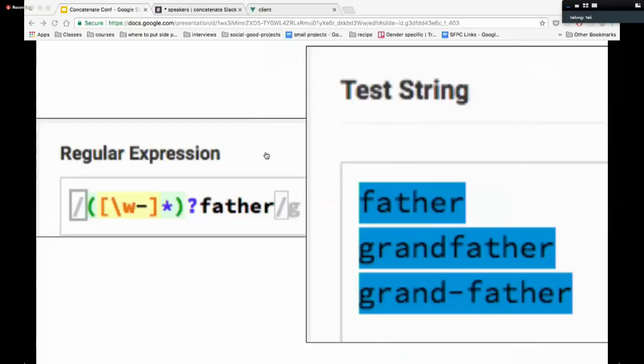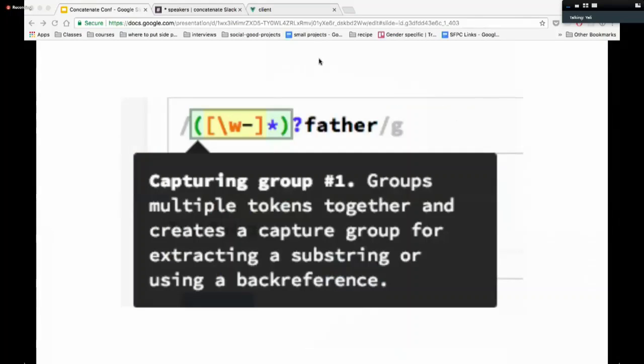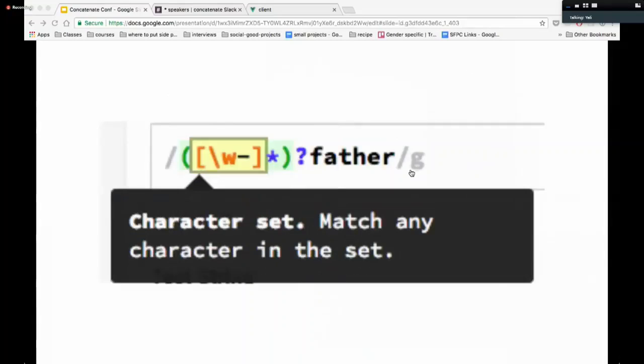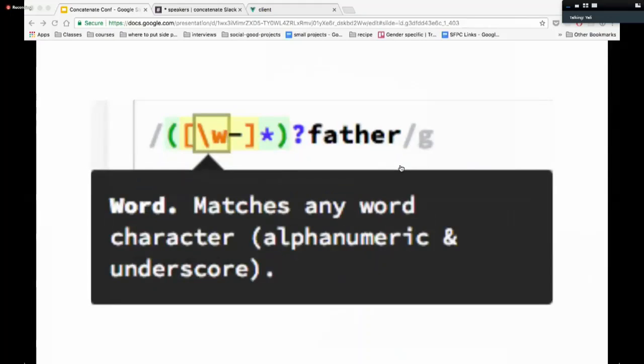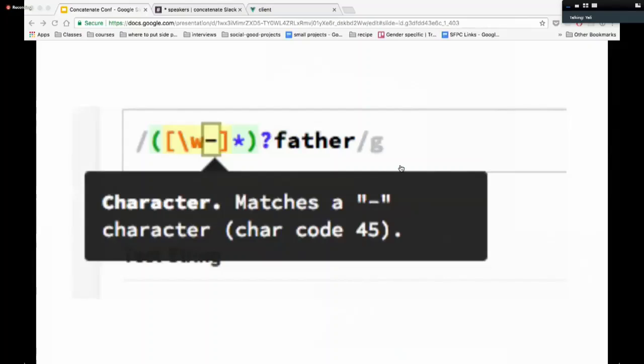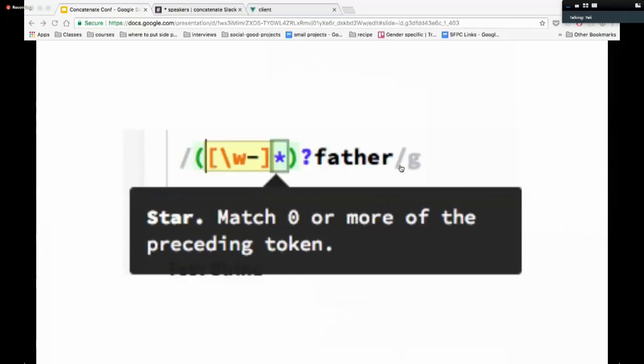So I'm going to go through the regular expression one by one. This is a group, so all of these together. And then the square brackets are saying this is a character set, so you can match any of the characters inside the set. And then slash W is saying match a word. And then a dash is saying match a dash, and then we end the set.